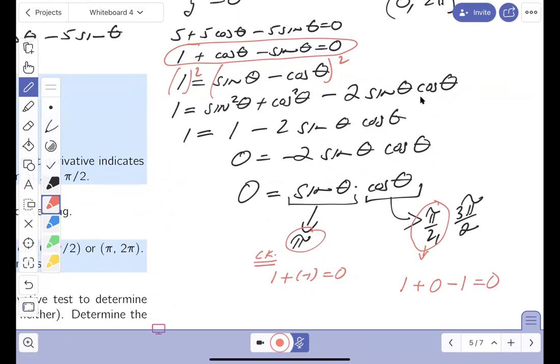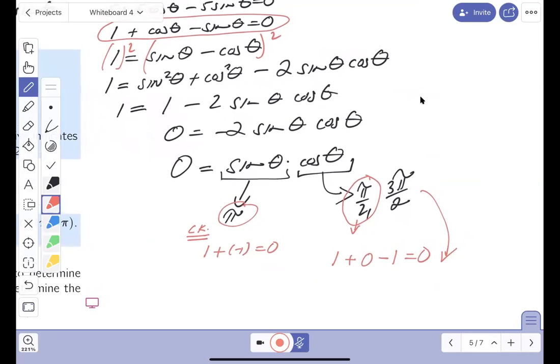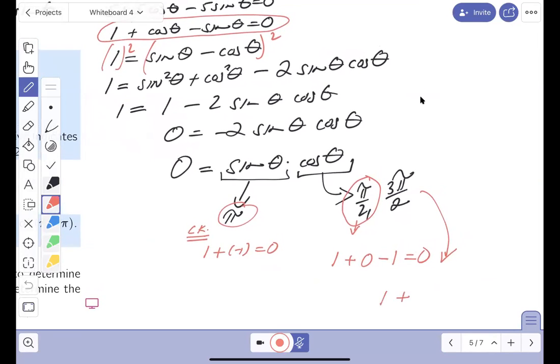Let's check this one. All right, I'm checking them all. I'm going to check this one now. I'll push this over here. 1 plus cosine 3 pi over 2. Well, that's 0. Minus the sine of 3 pi over 2. That would be minus 1. Does that equal 0? No, it equals 2. This can't be true. So I got 2 critical values.